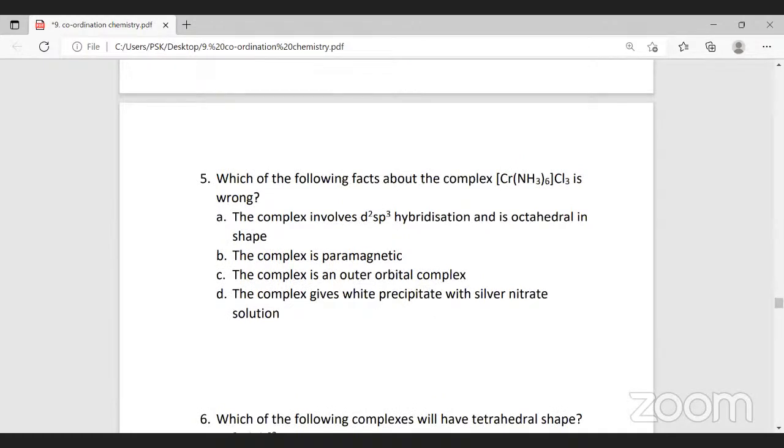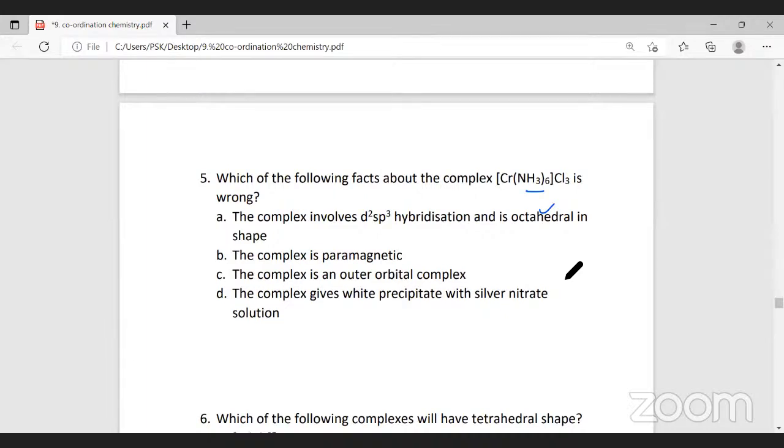Which of the following facts about complex [Cr(NH3)6]Cl3 is wrong? The complex involves d2sp3 hybridization and is octahedral. It is octahedral, sure. The complex is paramagnetic. The complex is an outer complex, and the complex gives white precipitate. Quickly, just observe the molecular representation and tell me what is the wrong option here.